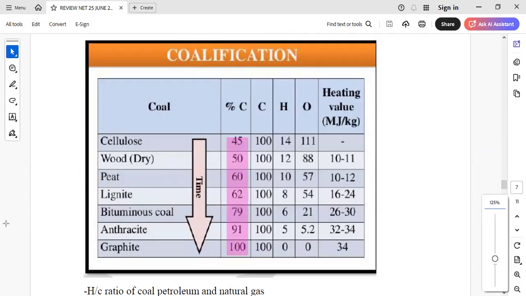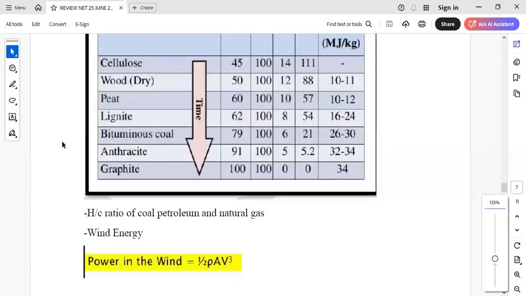They have also asked about the hydrogen to carbon ratio in other fuels also, like they have given the coal types, anthracite, bituminous, lignite, peat, and then subsequently went on to natural gas and petroleum, right?